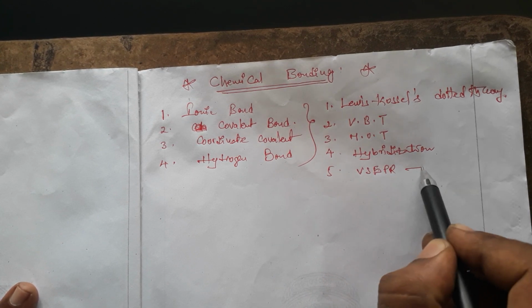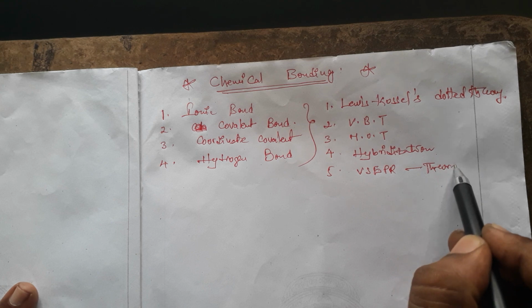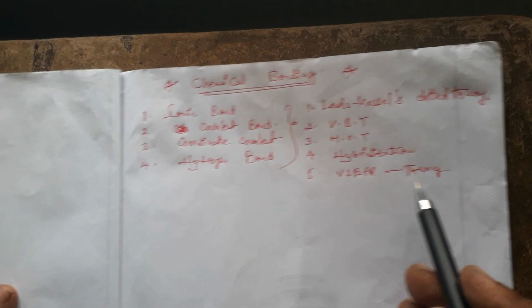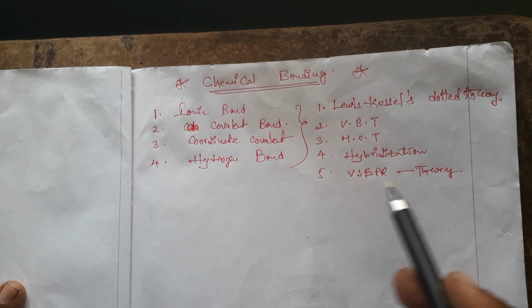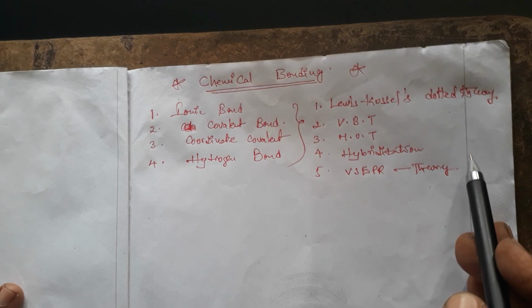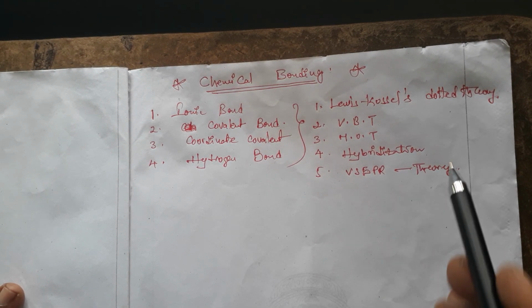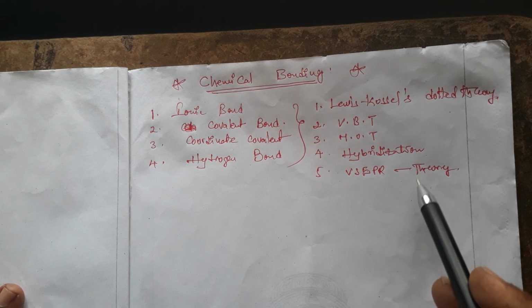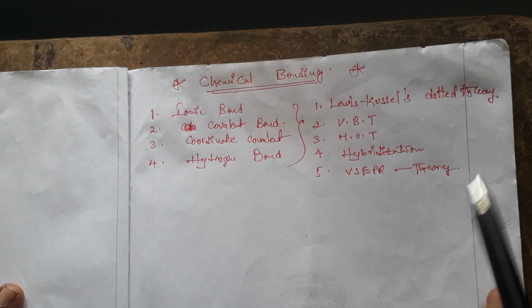So how bond formation takes place between two different atoms in different chemical combinations, they gave these bond formation methods.